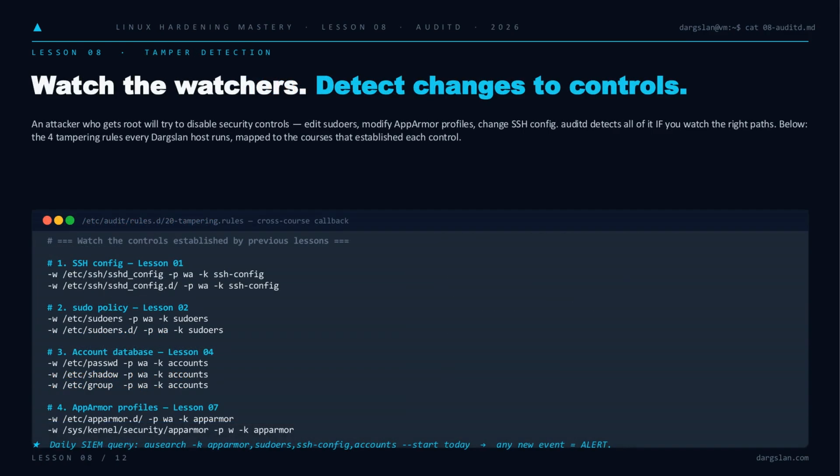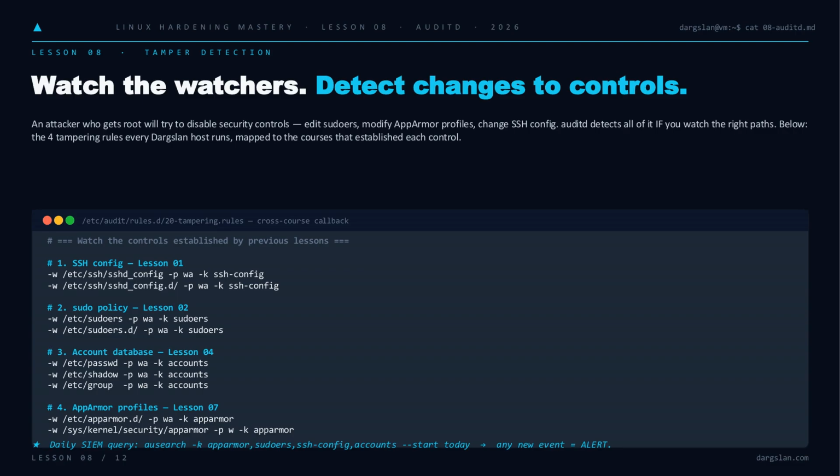Performance tuned, let's turn audit back on the controls themselves. An attacker with root will try to disable what's stopping them. Comment out a sudoers line, drop an AppArmor profile, slip a key into sshd config. These four watch rules call back to every prior lesson. SSH from Lesson 1, sudo from 2, the account database from 4, AppArmor from 7. Write and attribute changes, all keyed for ausearch.